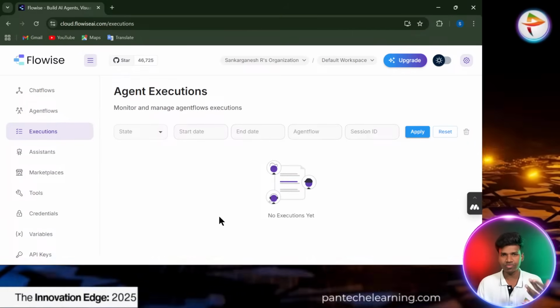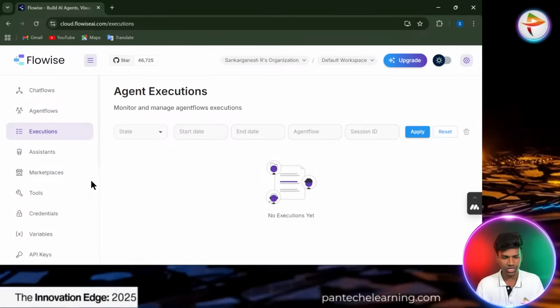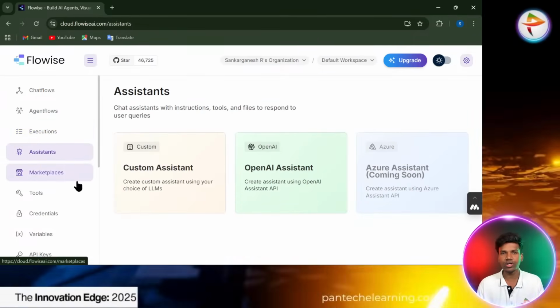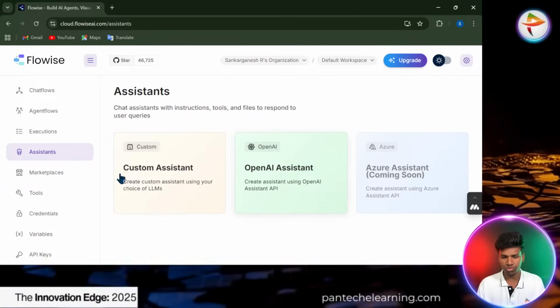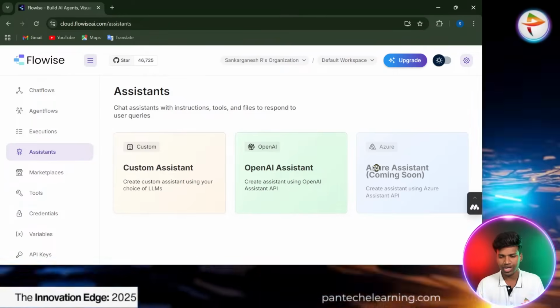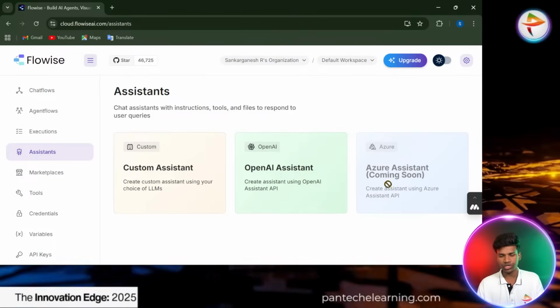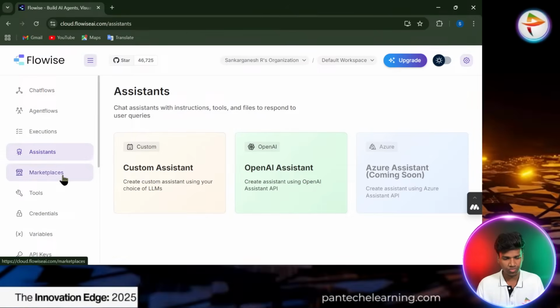The assistants are here by default. The custom assistant and the OpenAI assistant are both enabled here, but Azure is still under process.